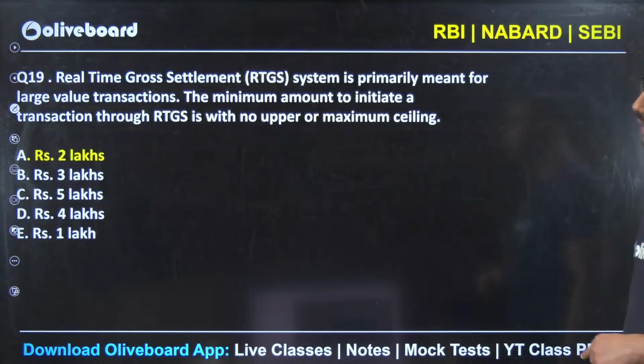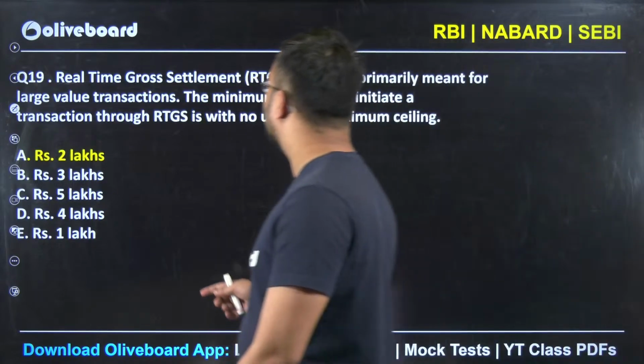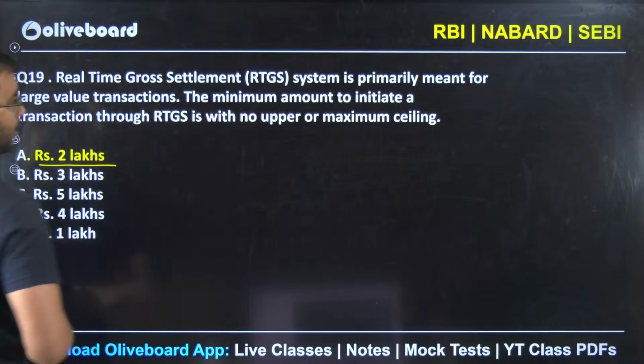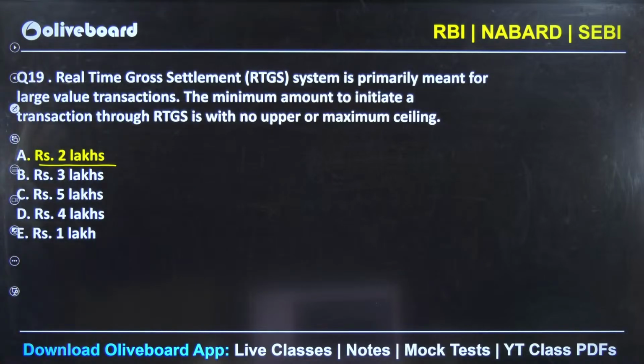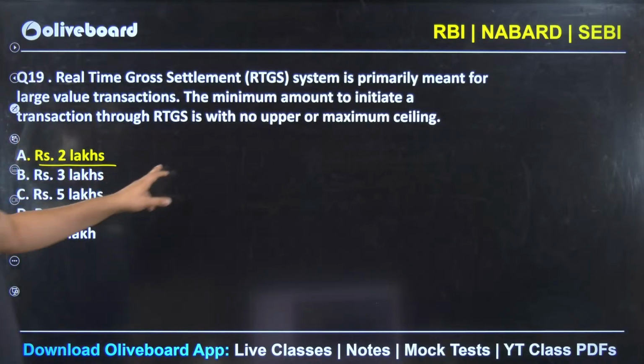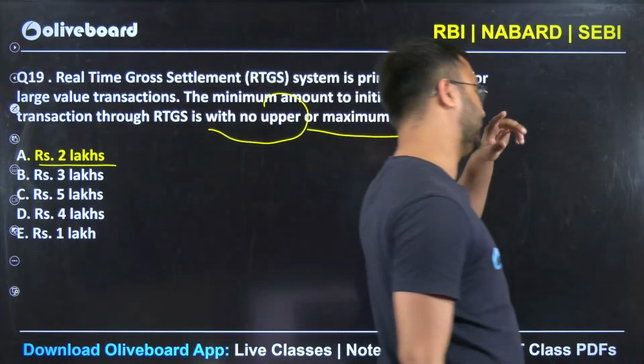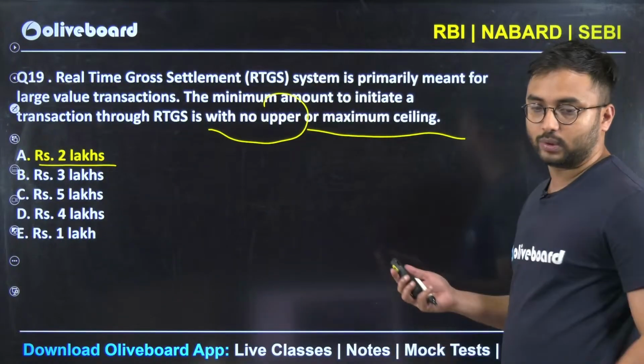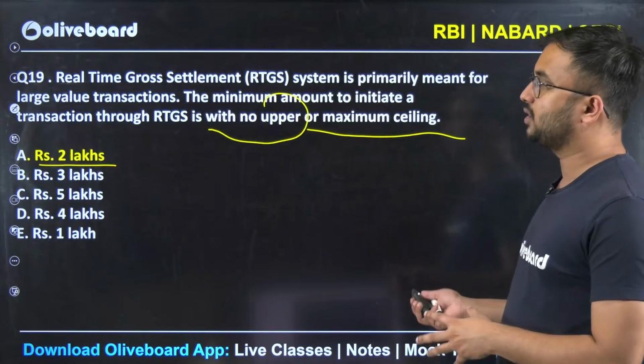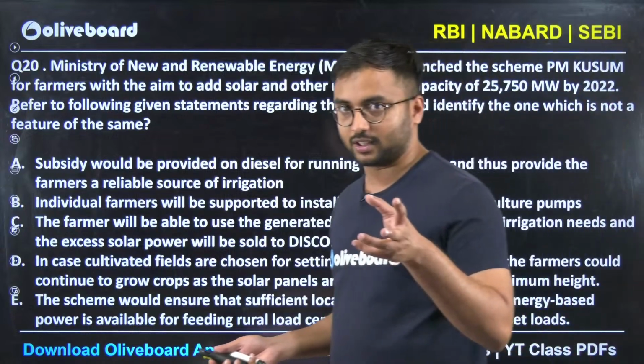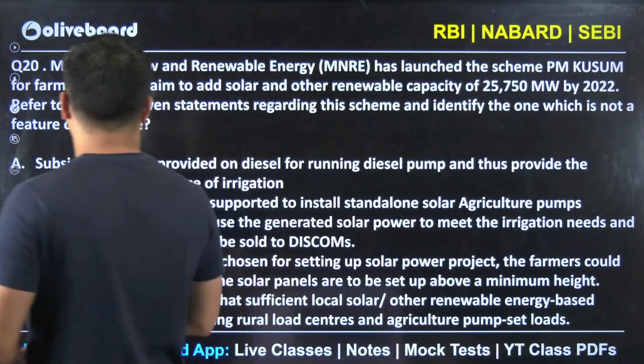What is the answer here? The answer here is 2 lakh rupees. If you are doing transaction of at least 2 lakh rupees, then you don't need any upper or maximum ceiling. So minimum your transaction is 2 lakh rupees. Such simple questions are also asked, but yes, difficult questions are also there. For example, this one. Look at it.